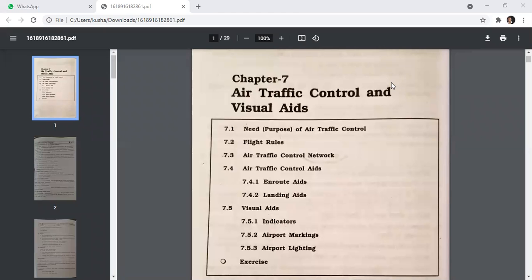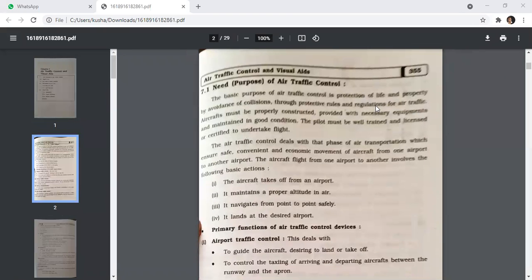Good morning, all. So today we are going to start our last chapter in the airport engineering: the air traffic control and the visual aids. First, the need or purpose of air traffic control.